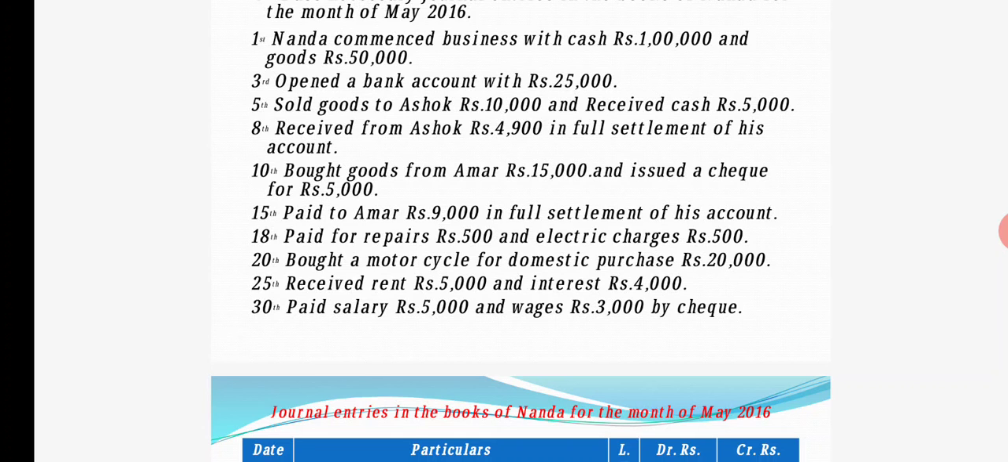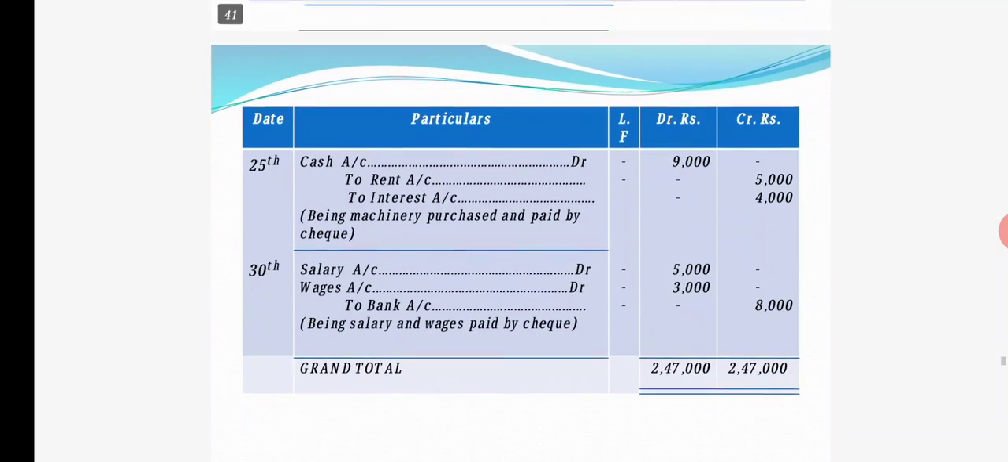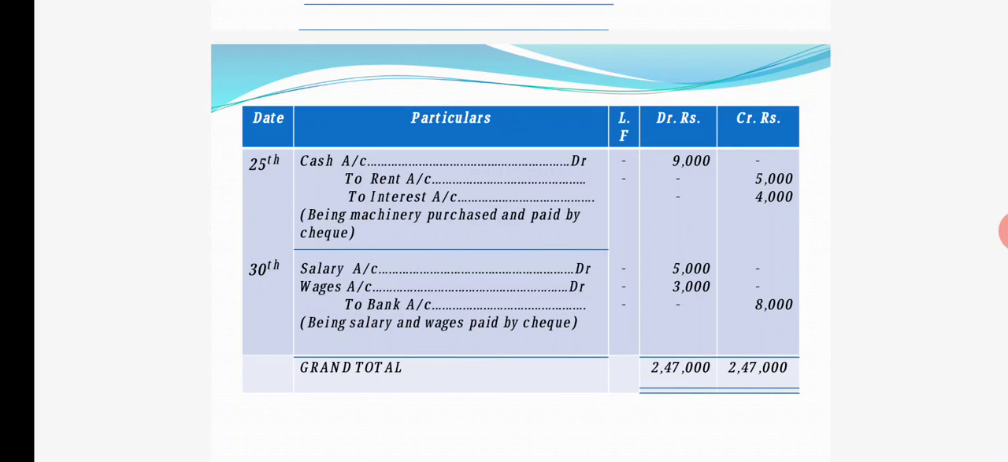So we have paid salary also as well as wages also, rupees 5,000 and 3,000. So total 8,000 check we have issued, right? So salary account debit, wages account debit, both are expenses. To bank account 8,000 rupees we are paying. So being salary and wages paid by check. Okay, then grand total you should write 2,47,000.